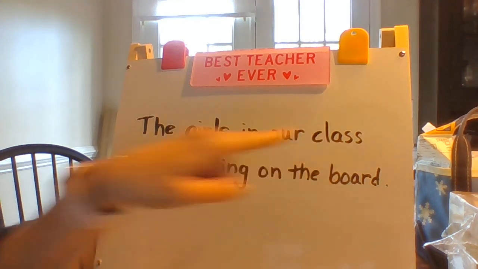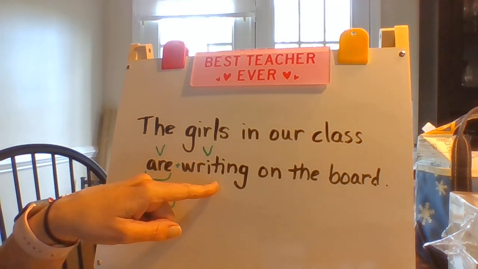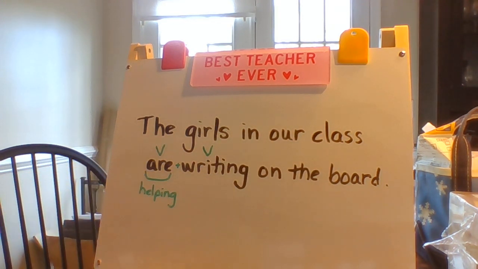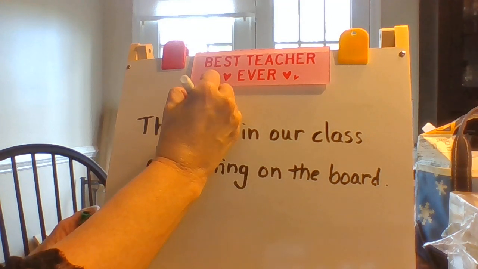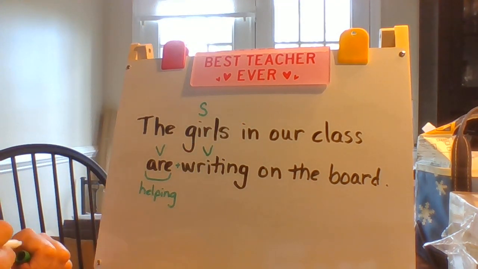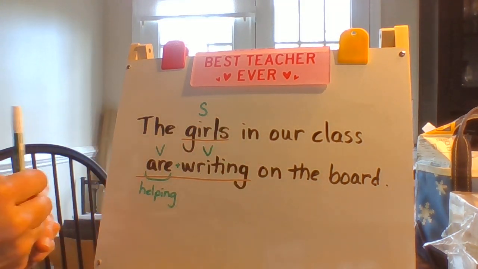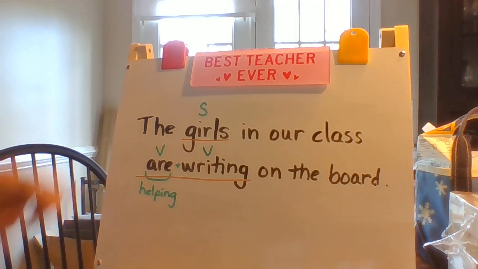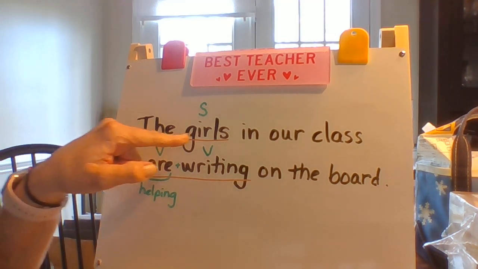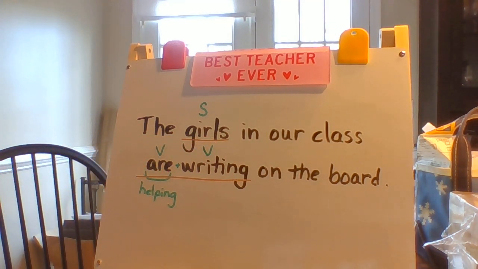Don't say the class is writing on the board because the class isn't doing the writing. Who's actually doing the writing? The girls are doing the writing. That's our baby sentence. The girls are writing. And now we're going to find out more information about the girls who are writing.